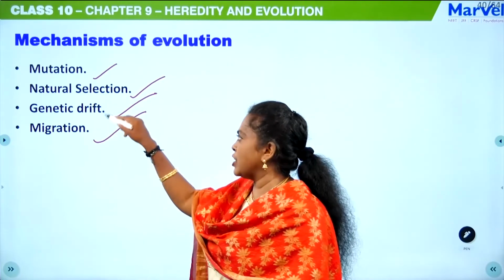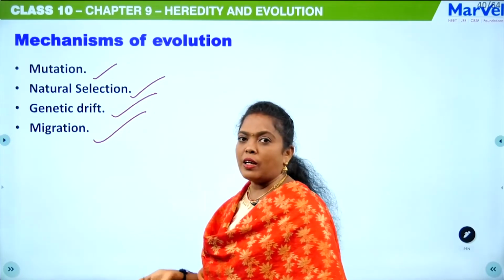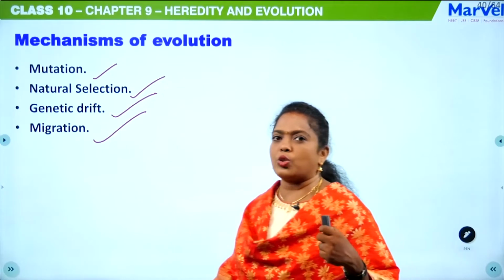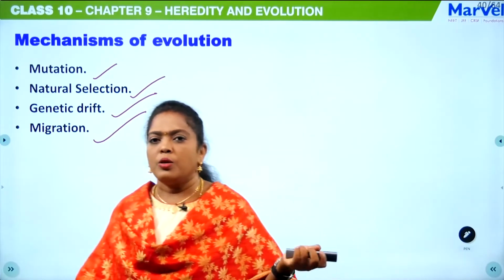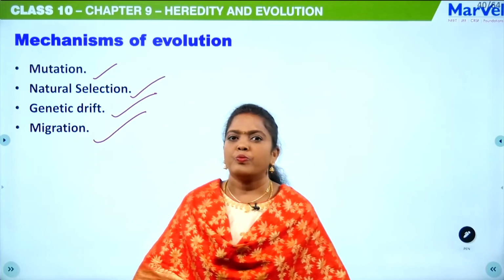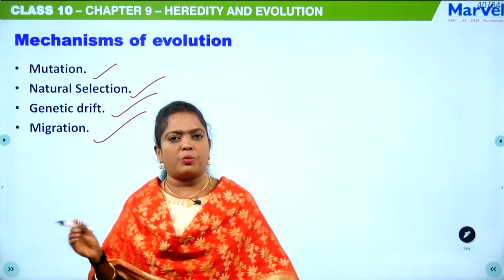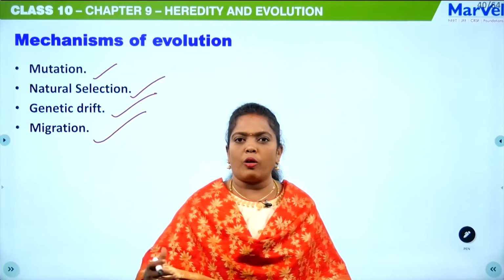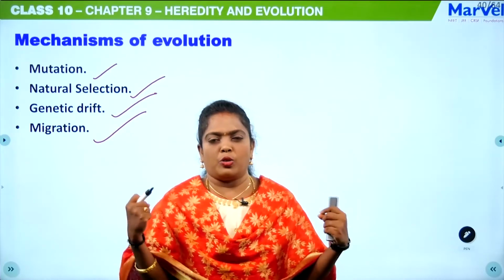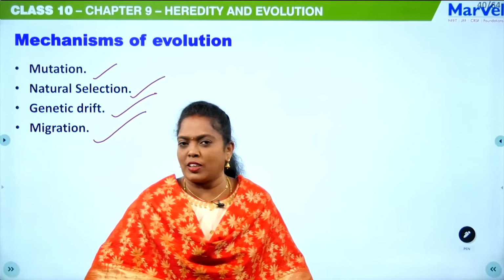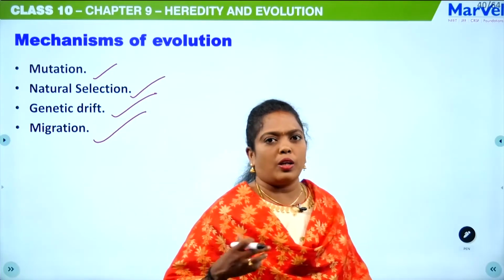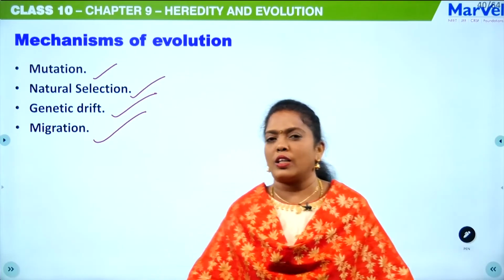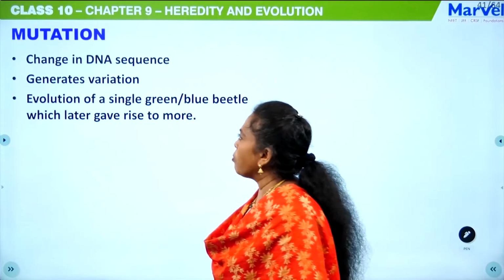And natural selection and genetic drift, just now we saw, isn't it? Migration is moving from one place to another place. That also leads to evolution. Say for example, a goat which is living in a plain region is migrating to very hilly places. After some time it will slowly evolve, it has to develop good wool and all, just to cope with that situation and survive. So it will slowly evolve into a sheep, isn't it? So that is migration. So we will see one by one.